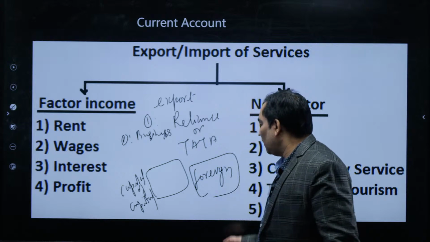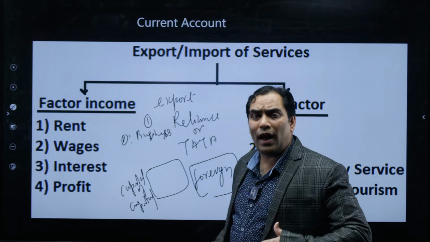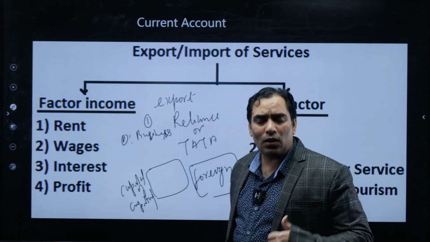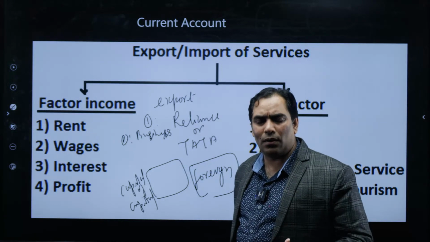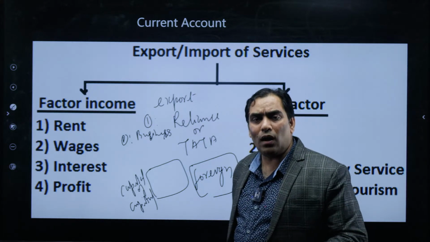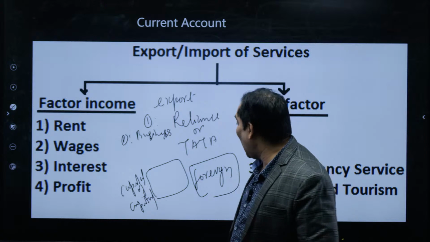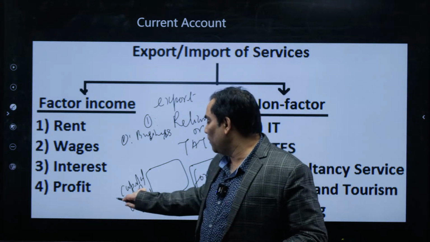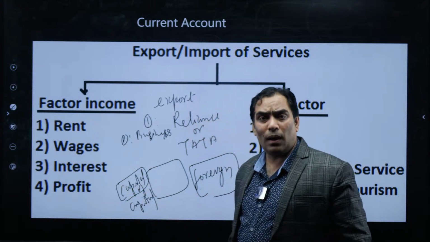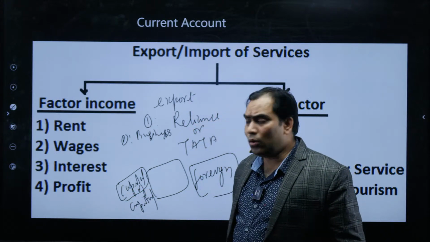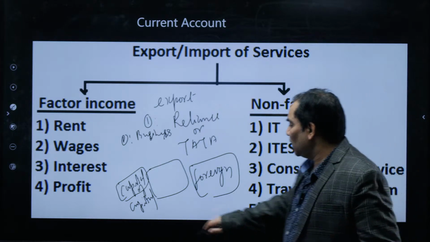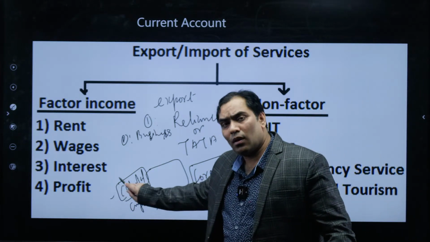So when we talk about export of services, suppose Reliance or Tata or Infosys, whatever Indian entrepreneurs, install a plant in a foreign country, that means they are going to have the export of capital.